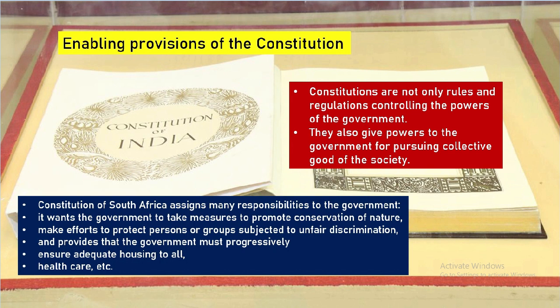As we can see in the example of South Africa, the Constitution assigns the responsibilities to the government to promote conservation of nature, to make efforts to protect persons or groups from unfair discrimination, to provide adequate housing to all, and also health care to all. Like this, the Constitution also ensures, by giving certain powers to the government, the pursuit of the collective good of the society.